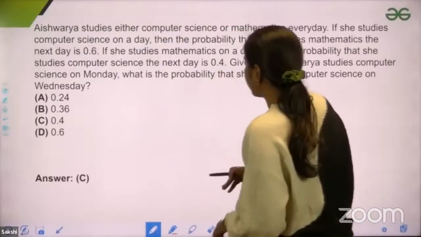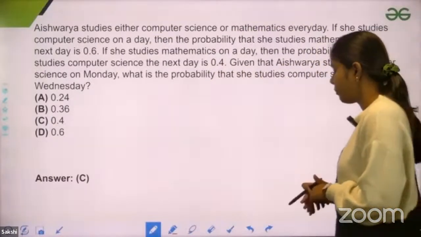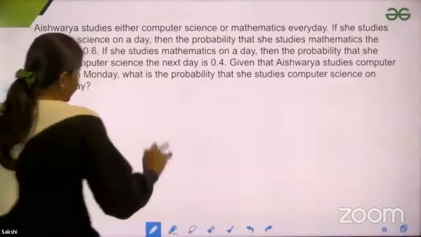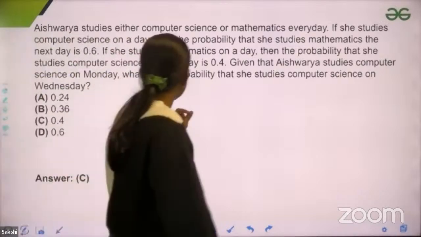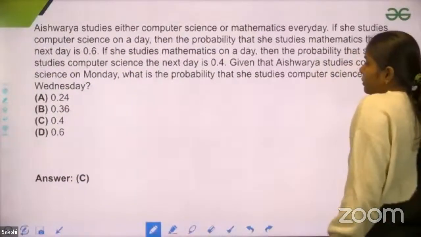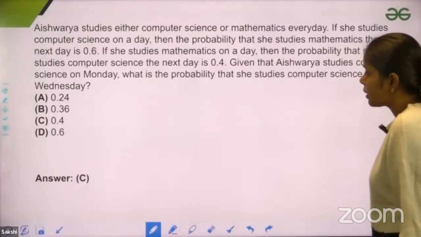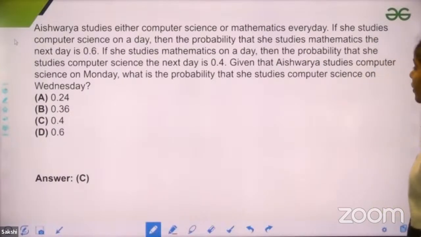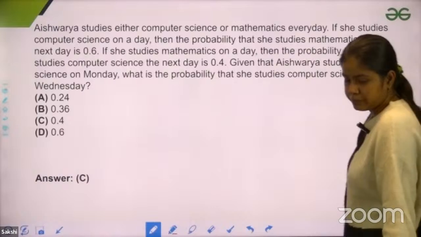So we have this question. It says that Aishwarya studies either computer science or mathematics every day. If she studies computer science on a day, then the probability that she studies mathematics the next day is 0.6. If she studies mathematics on a day, then the probability that she studies computer science on the next day is 0.4. Given that Aishwarya studies computer science on Monday, what is the probability that she studies computer science on Wednesday?